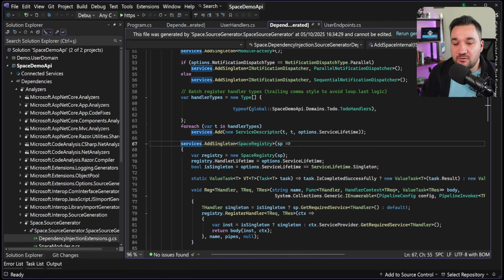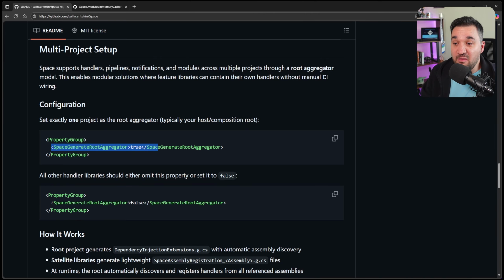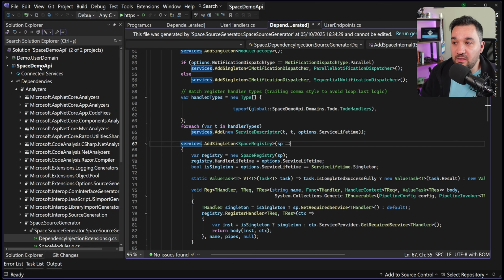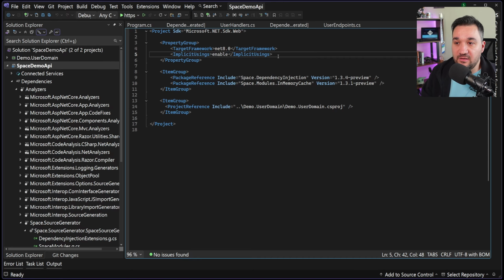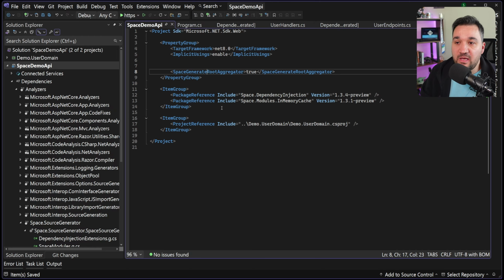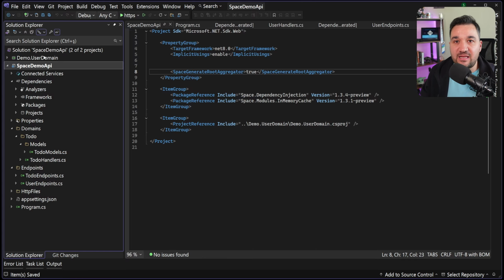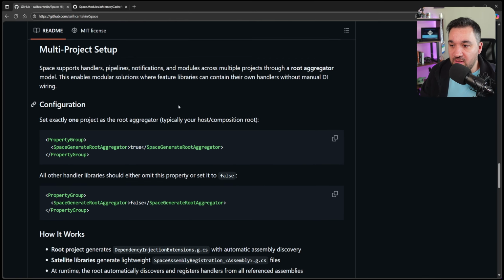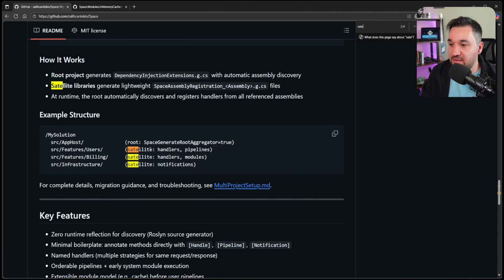So it is not able to combine both space registries. To find a solution to that, I have implemented something. In your main API, you're now going to have a property, space generate root aggregator. So the API project is now going to be the root aggregator, where the actual dependency injection happens. And the others will automatically become dependencies. Let's say, I call it satellite. So the others will be the satellite projects.